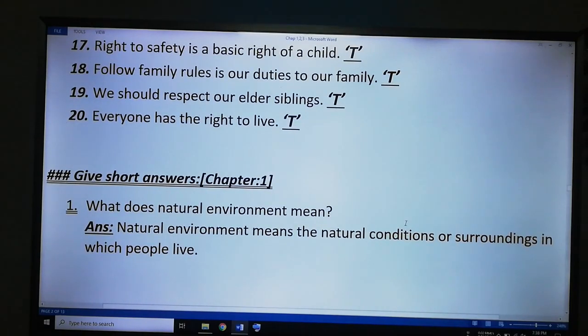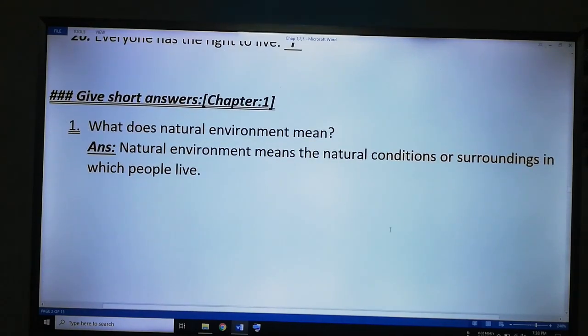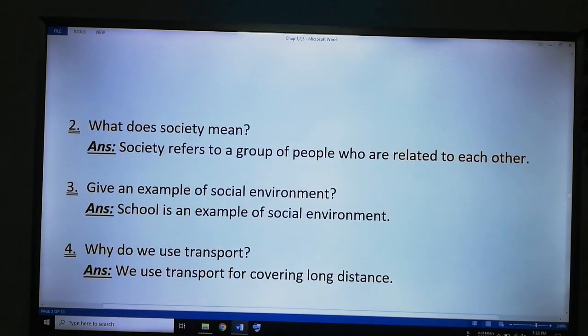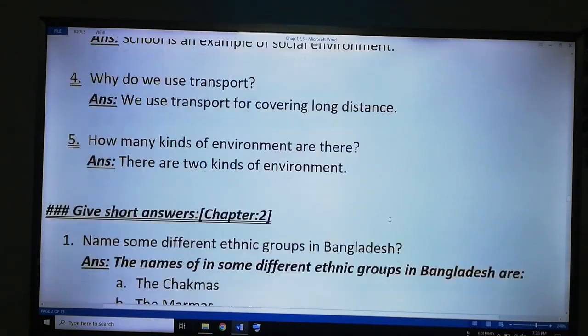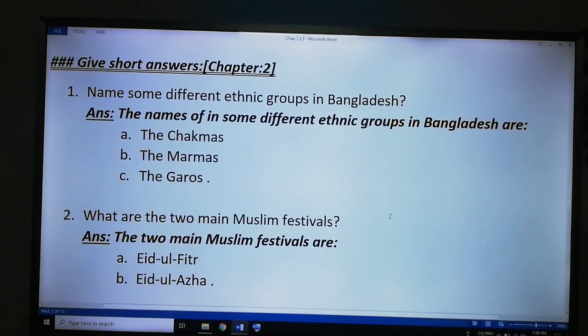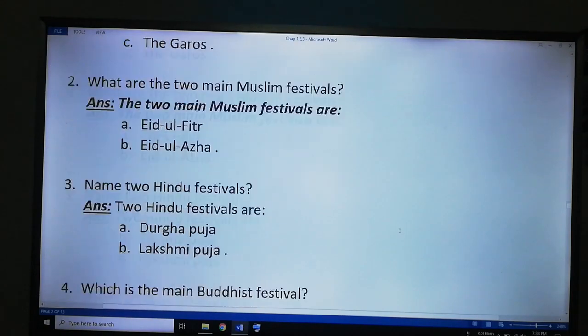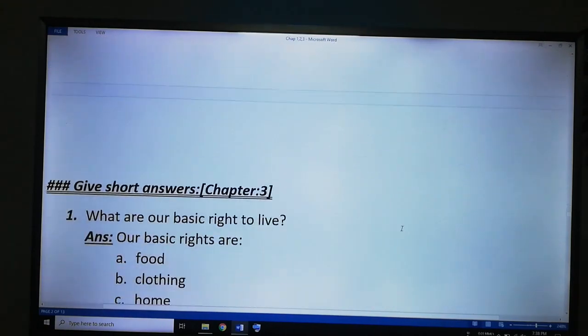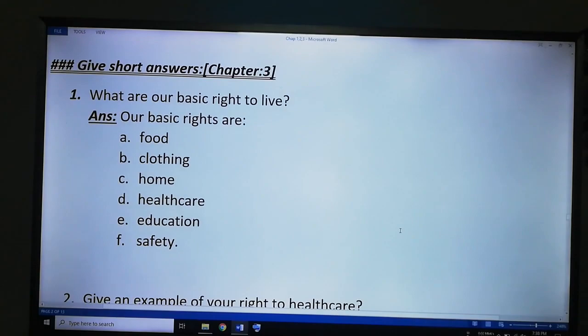Now our next topic is give short answer, chapter 1. The next topic also is give short answer, chapter 2. And then we go to the next. Here, give short answer, chapter 3.